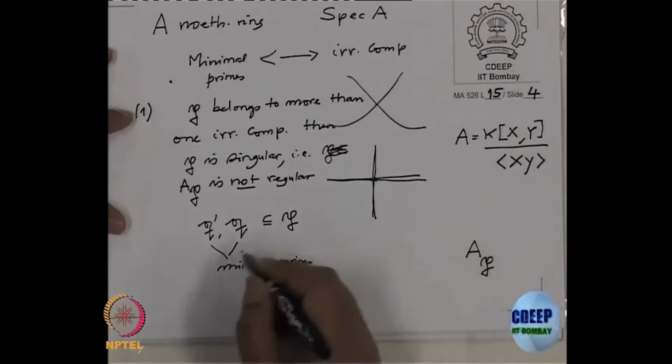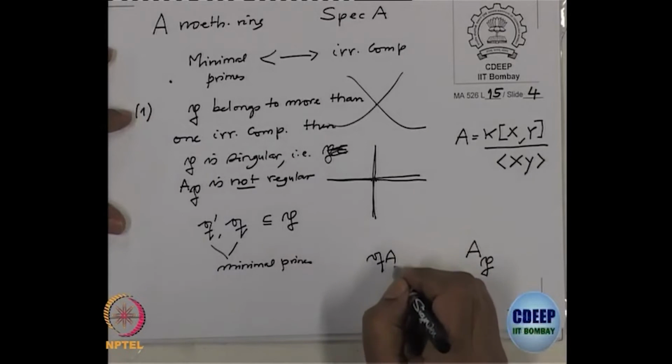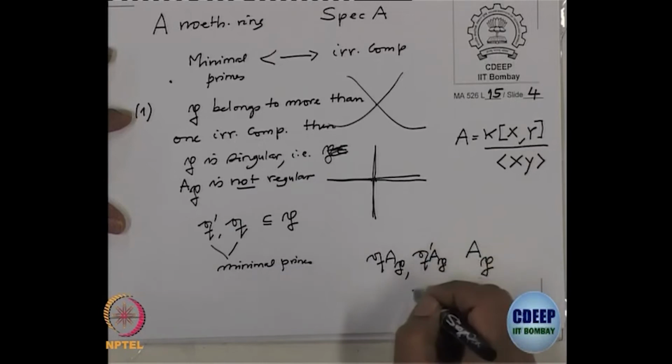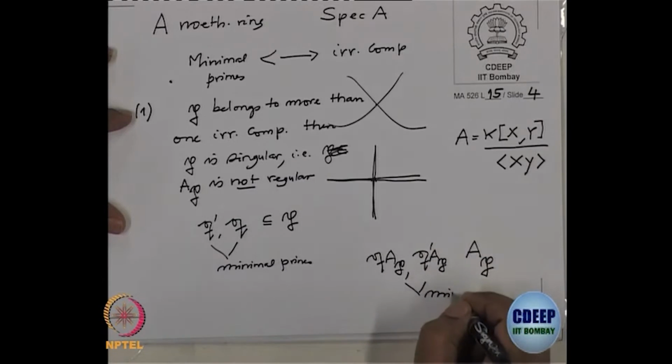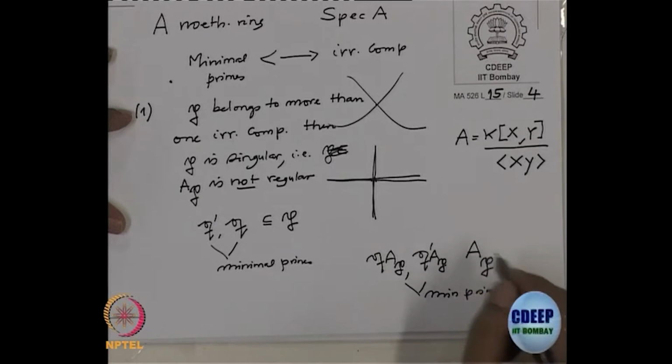So, A localized at P cannot be regular. Minimal primes contained in P, therefore, Q A localized at P and Q prime A localized at P both are minimal primes in this local ring, but that cannot happen because this is a domain.